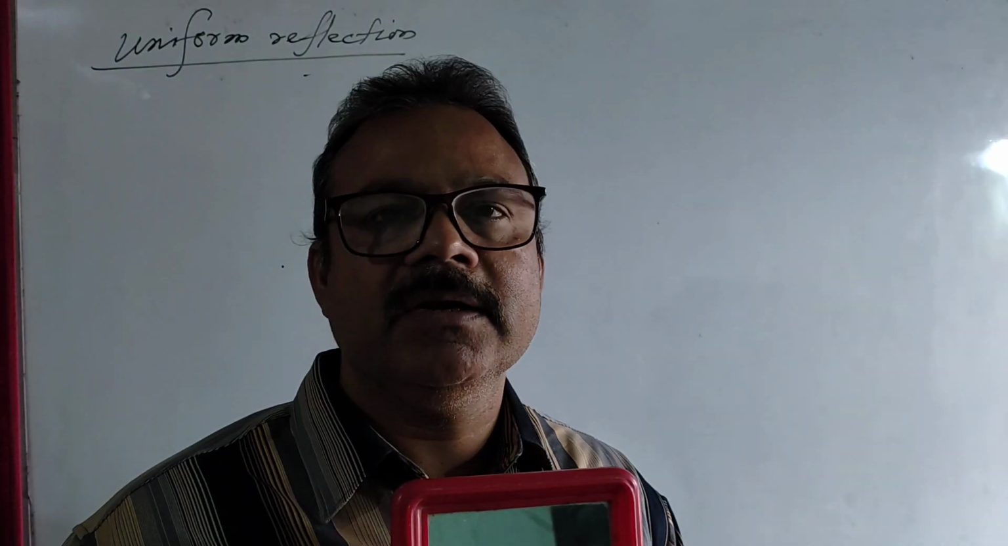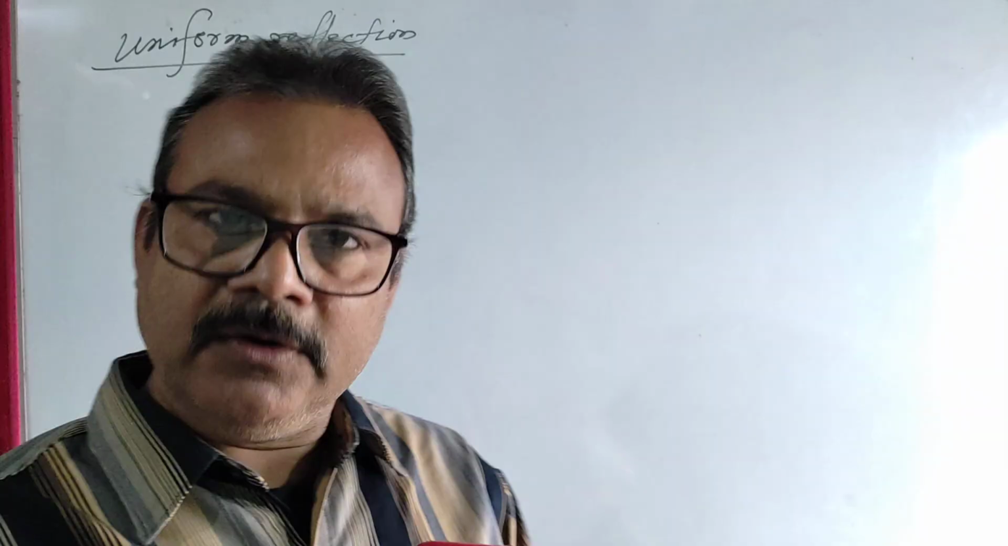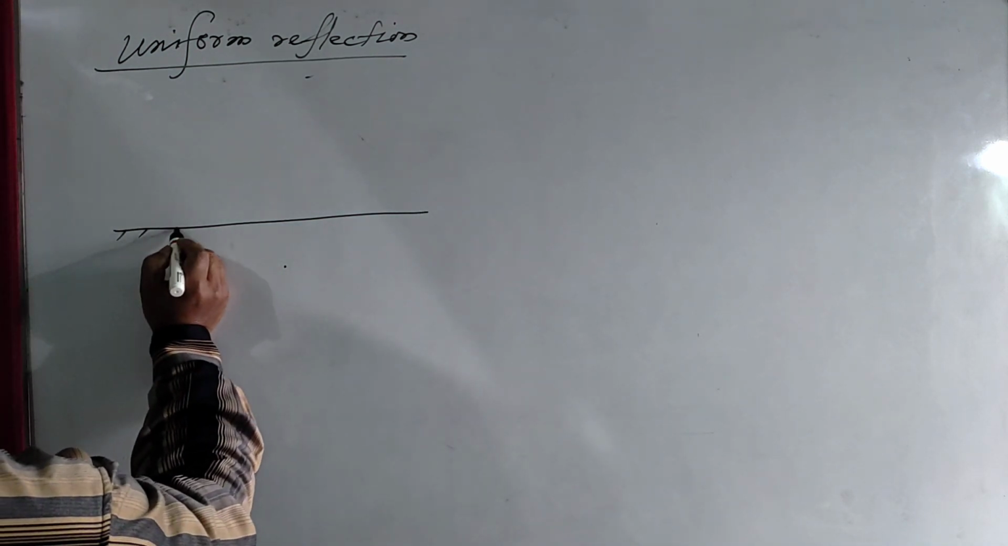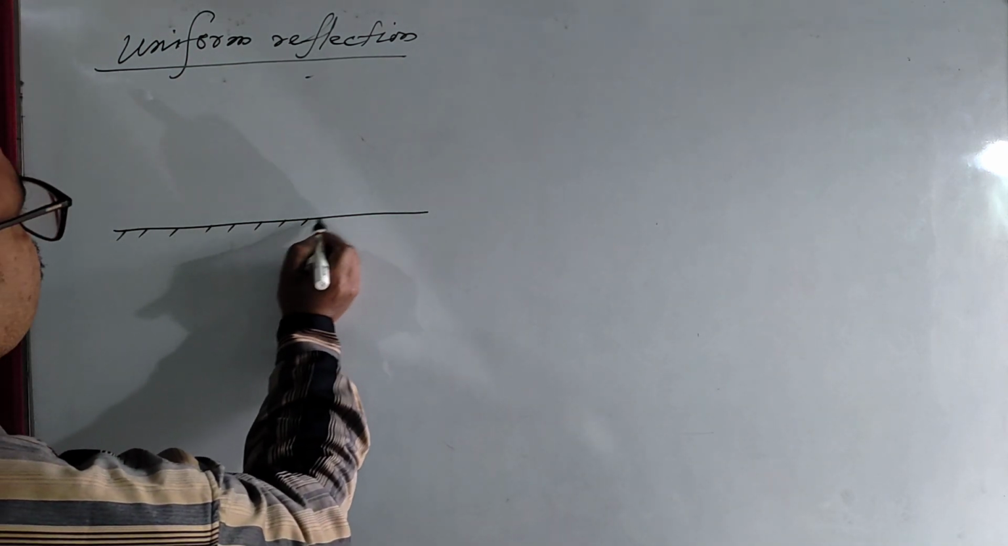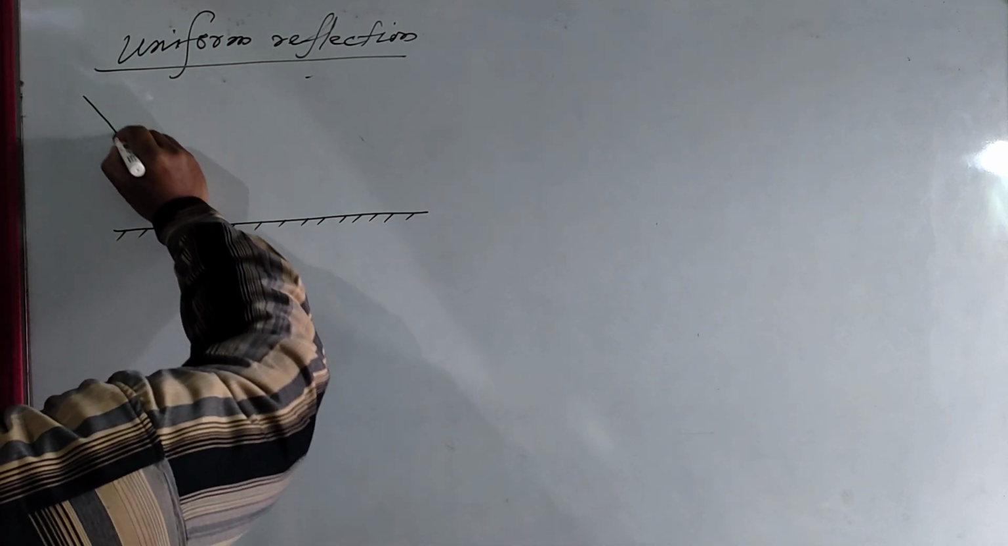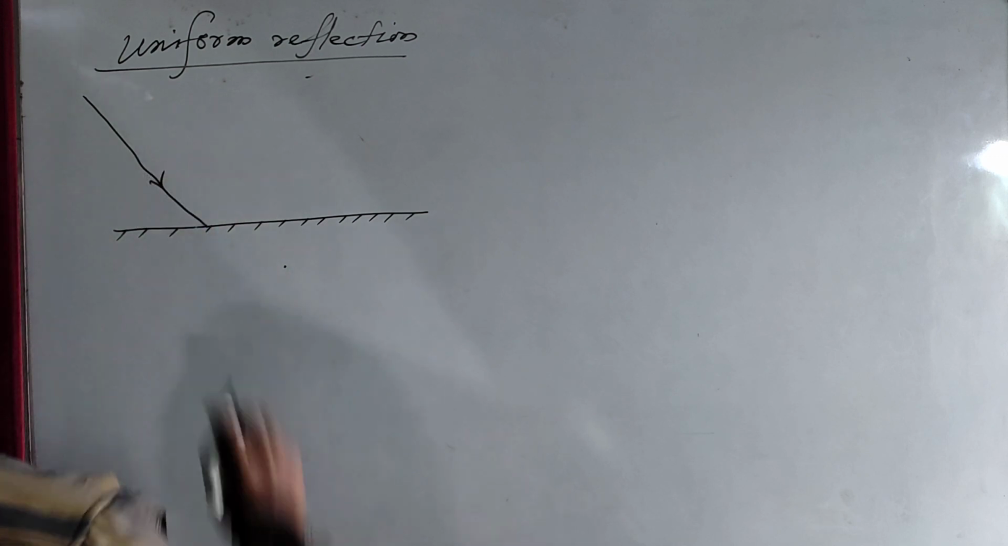Then let me discuss these things. Uniform reflection: what is uniform reflection and why does it occur? First of all, you consider one polished surface, say a mirror. Okay, this is one polished surface. Now you consider a few rays of light from a certain source. I am considering this one as one ray of light.